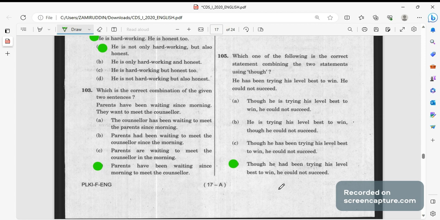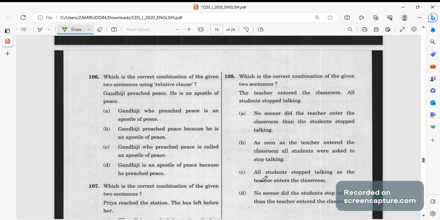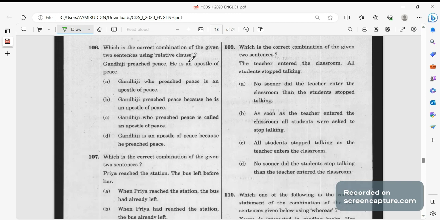Next, which is the correct combination? Now, using the relative clause, Gandhi ji, the D answer is correct. Gandhi ji is an apostle of peace because he preaches peace. Gandhi ji is an apostle of peace because he preached peace. This will be the right answer. Here we have used relative clause also.